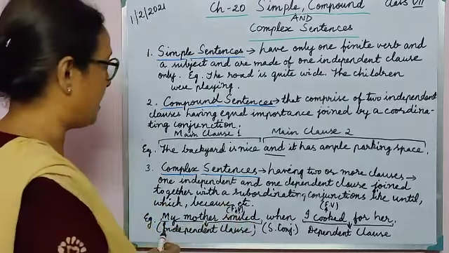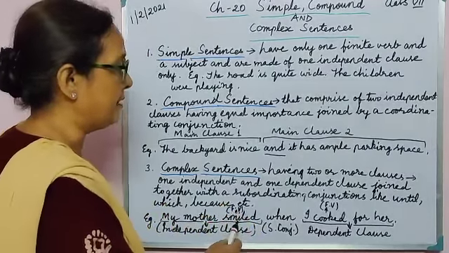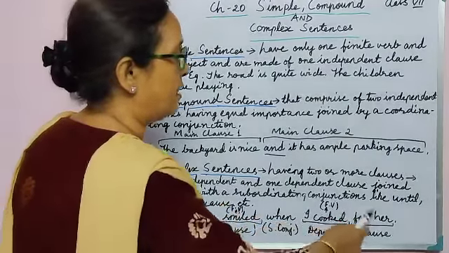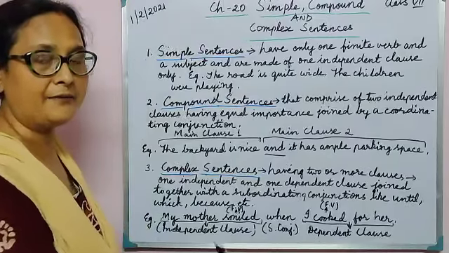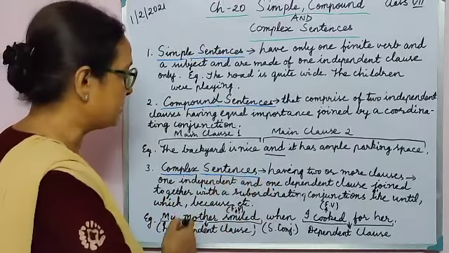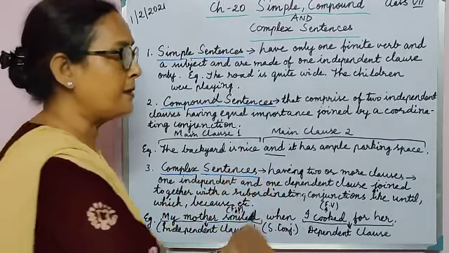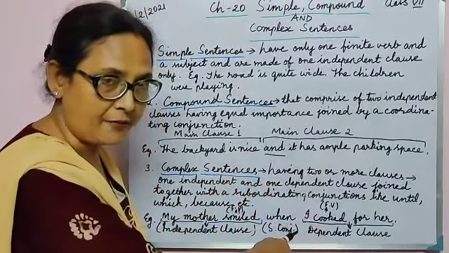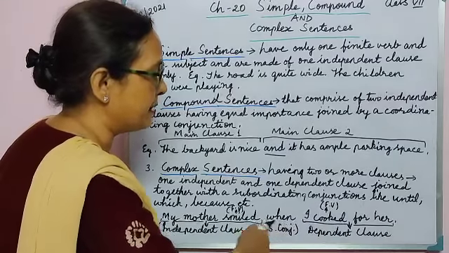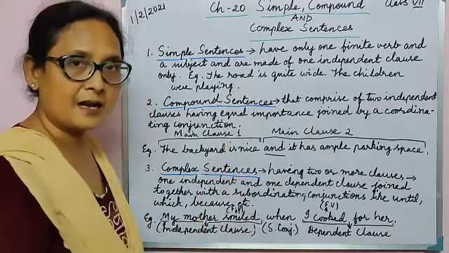For example, my mother smiled when I cooked for her. Look, you have two clauses here. The first is an independent clause, which means it is not dependent on the second half of the sentence, which is joined by a subordinating conjunction.